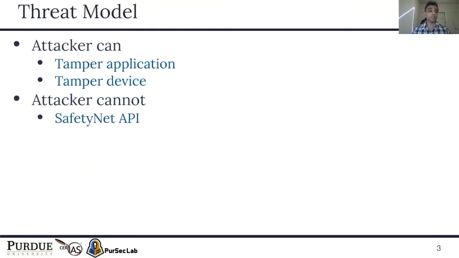That is also the threat model for our paper, that an attacker has the capability to tamper an application, which they can do by repackaging, or tamper a device, which can be done by rooting it. However, we assume that the attacker cannot mess with the SafetyNet API, which is supposed to prevent this tampering.